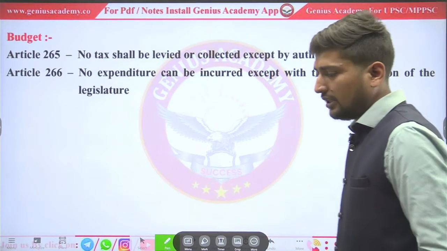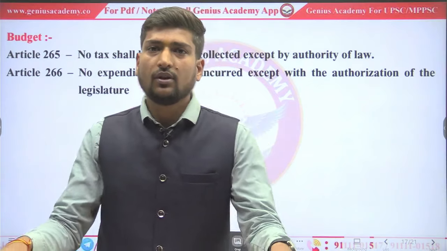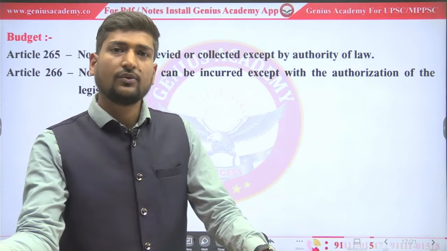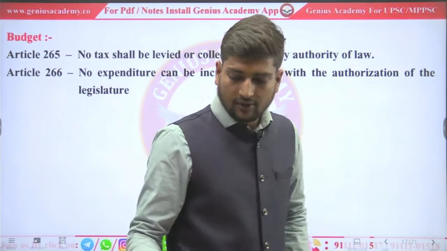So now look at what is budget. Budget is the estimate of all receipt and expenditure of Government of India for the future financial year. What it means?